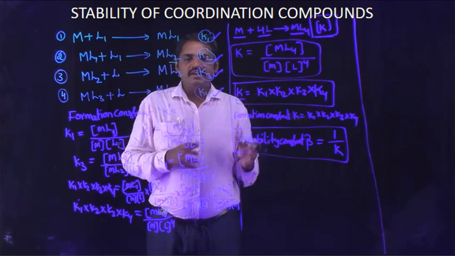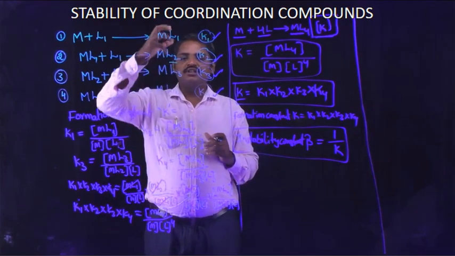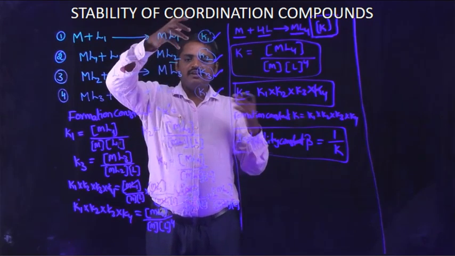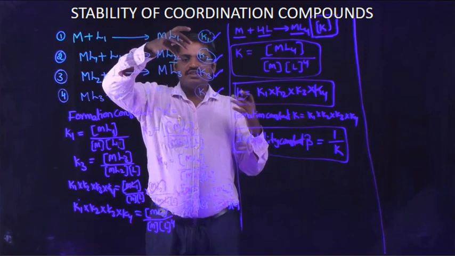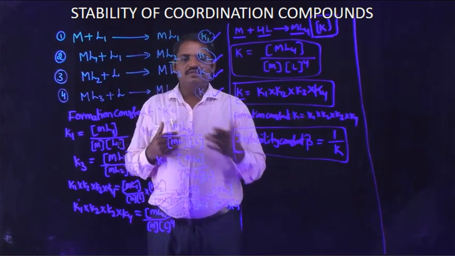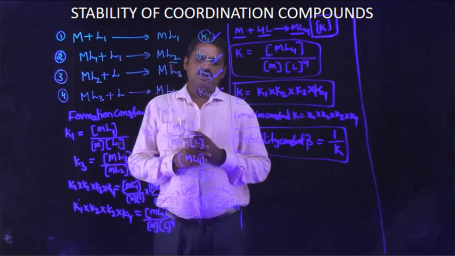So the stability constant is expressed on the basis of the equilibrium constant. The indirect step equilibrium constants are there, and those values are used to calculate the stability constant for the given coordination compound.